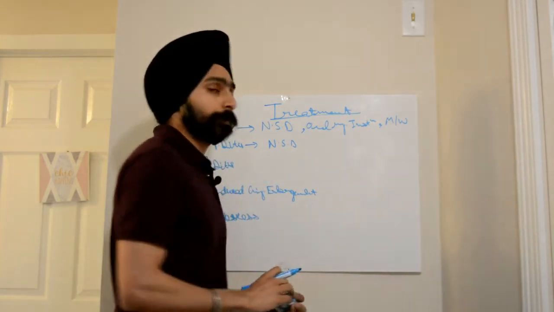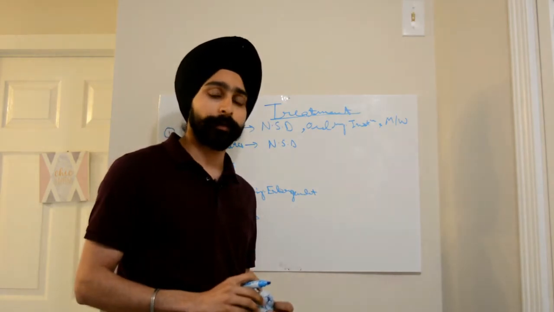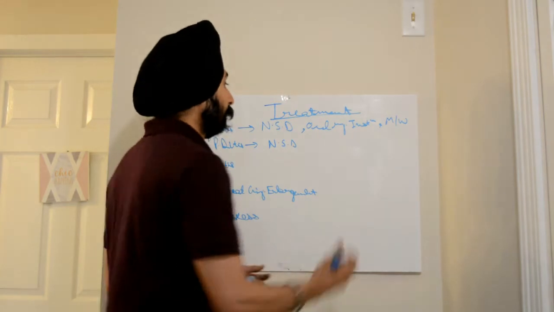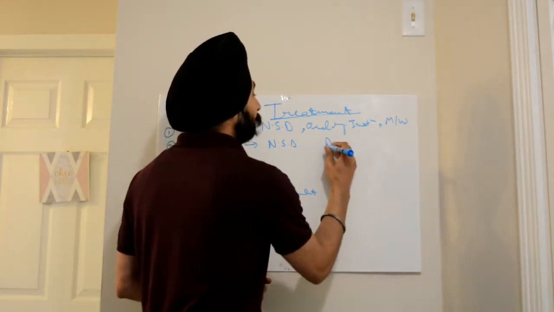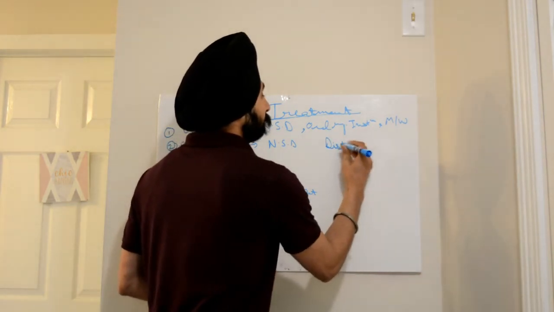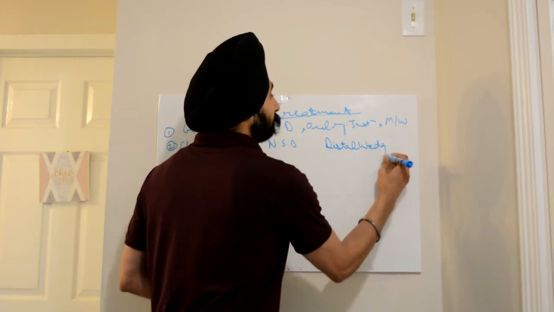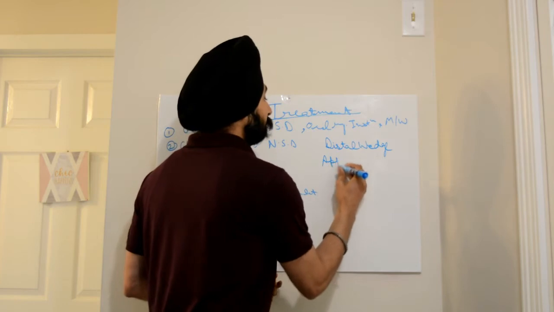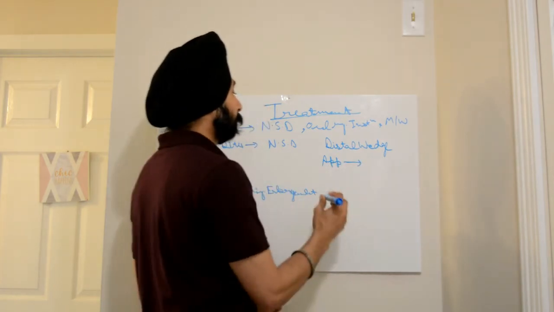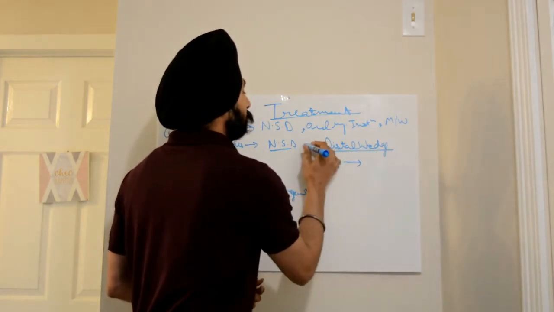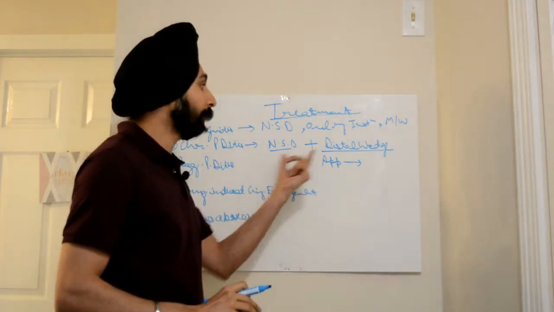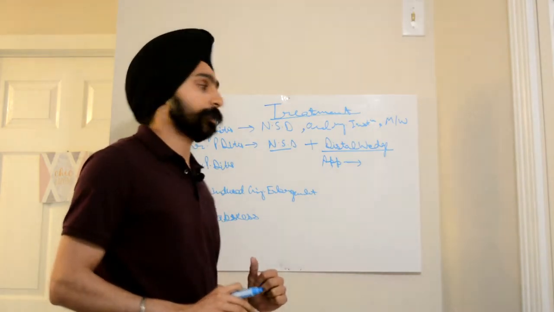So if the patient had a deep pocket on the distal of 1-7, then the definitive therapy will be distal wedge, and the appropriate therapy will be phase 1 plus phase 2. In the appropriate therapy, you will write non-surgical debridement plus distal wedge.